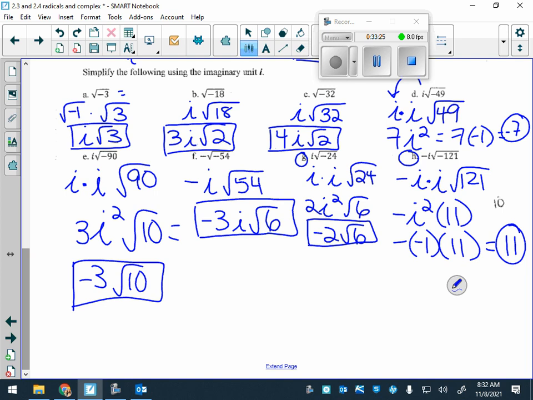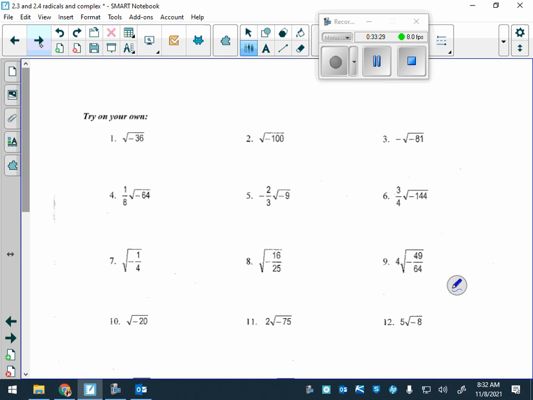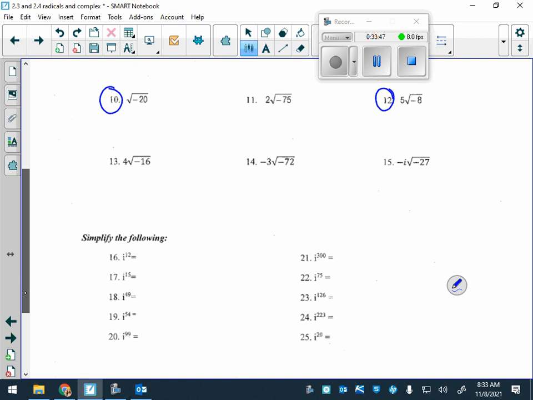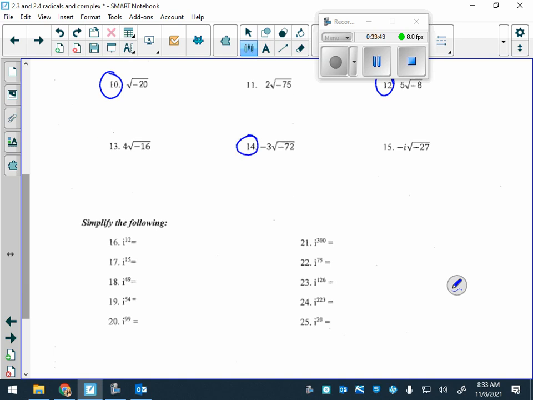Okay. We're going to try some practice on page 11. Okay. 1 through 4. If you want to help each other out, you can. Please do so. 6, 8, 10, 12, 14, then 16, 18, and 20.